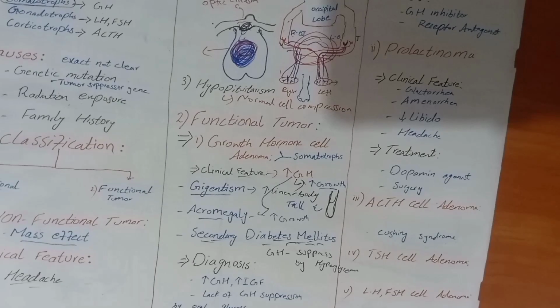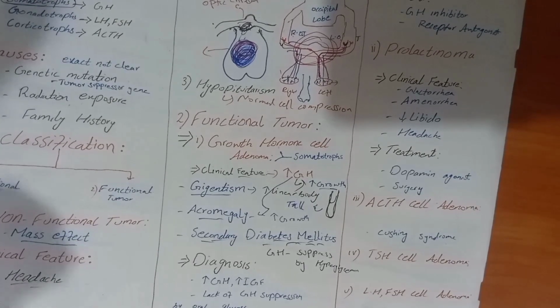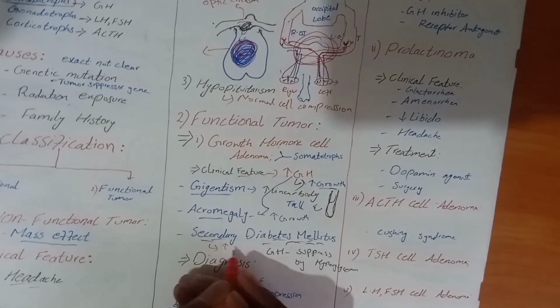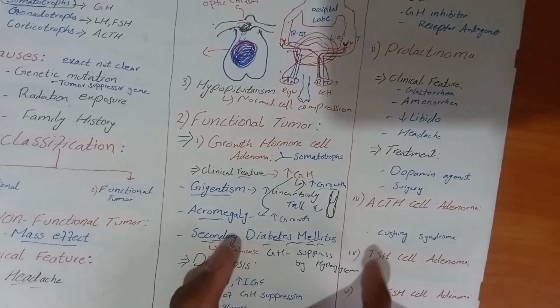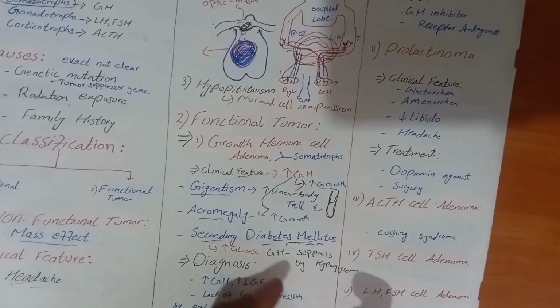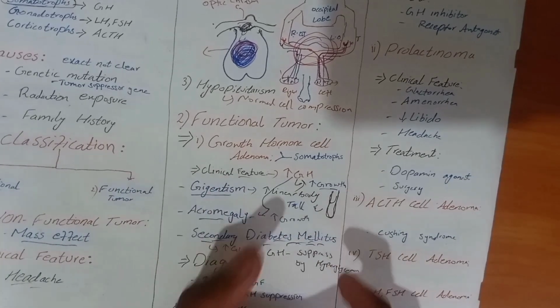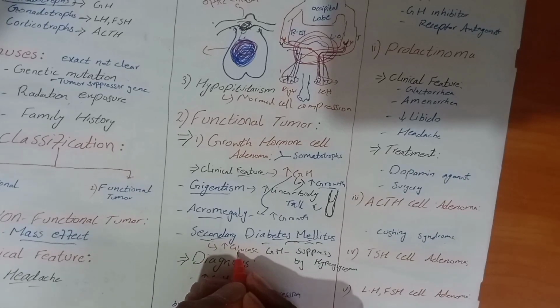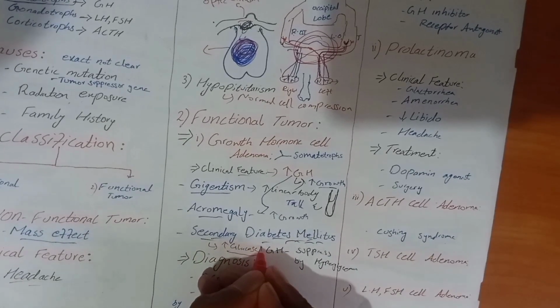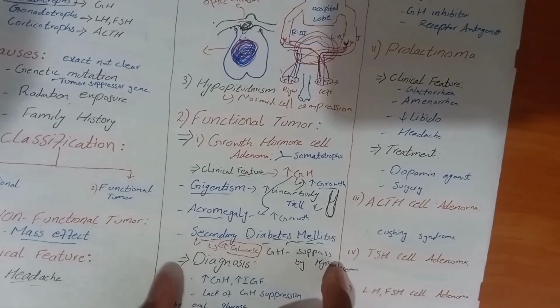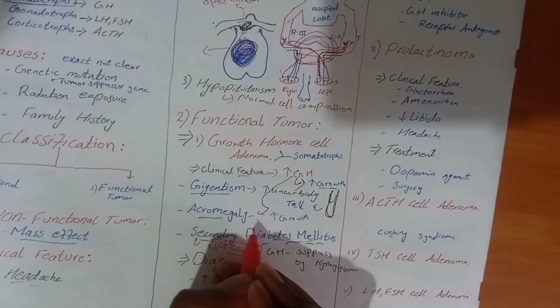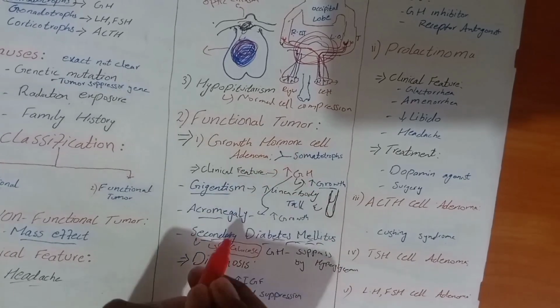As we discussed in an earlier video, growth hormone increases glucose level in our body by increasing gluconeogenesis, lipolysis and glycogenolysis, and by different ways it increases glucose level. When glucose level persistently increases in our body, this will come out as secondary diabetes mellitus. Okay, these are the 3 most common symptoms that appear in growth hormone cell adenoma.